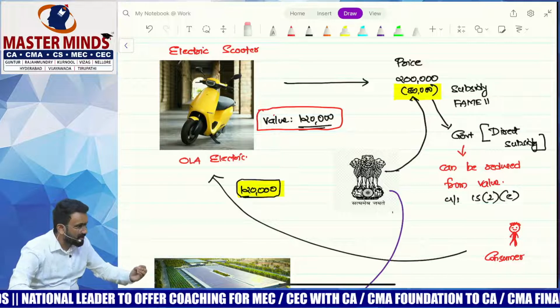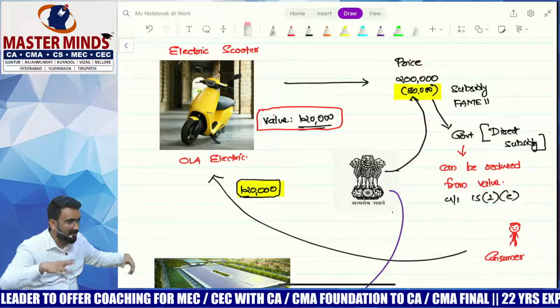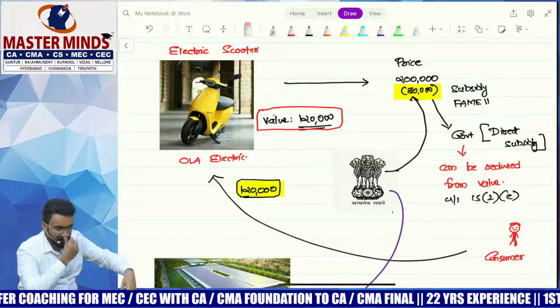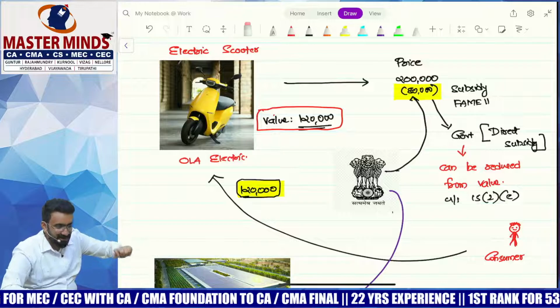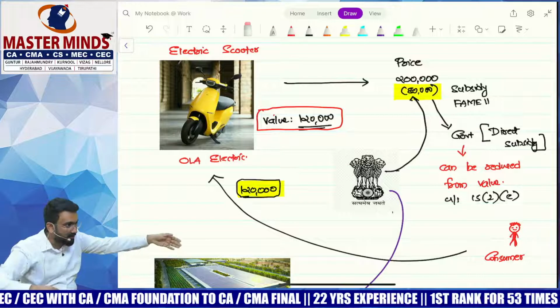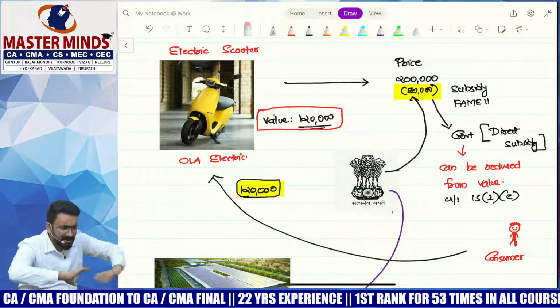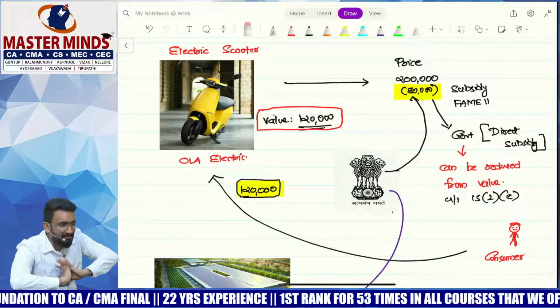So I asked them, can I take my car? He said, no, only bike ride. So all of us had to have a super bike. My neighbor, a very close friend of mine, had a Thunderbird, so I took the Thunderbird. There was a friend with the Ninja, a friend with the BMW. We had all the best vehicles. There was a Desert Storm, a Continental GT, all those very fancy vehicles.